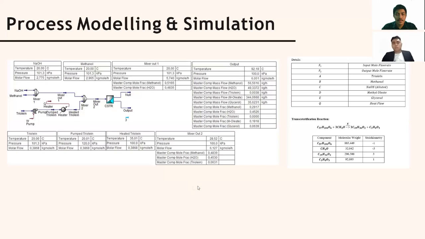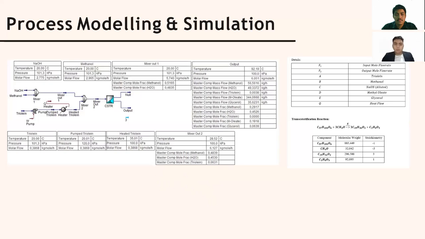Hello, my name is Mauludan Dru. I'm with Imadi Diego. We are in charge of the process modeling and simulation for the biodiesel production. Basically, we made the process flow diagram, and then we do the mathematical modeling and also the simulation.